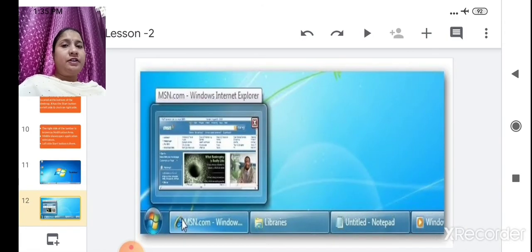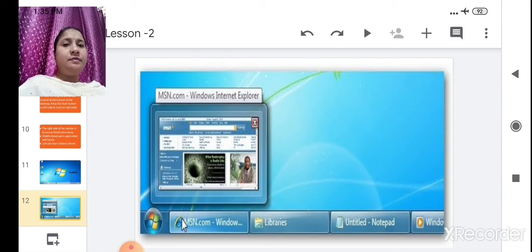Whichever application you open, it will be shown in the middle of the taskbar. Windows Explorer, Internet Explorer, if they are open, they will show down there. Notepad is also shown down. So all this will show down in the taskbar.